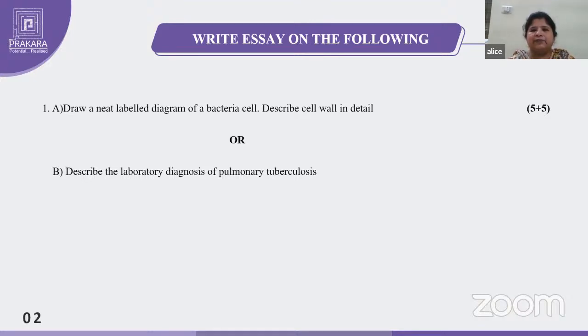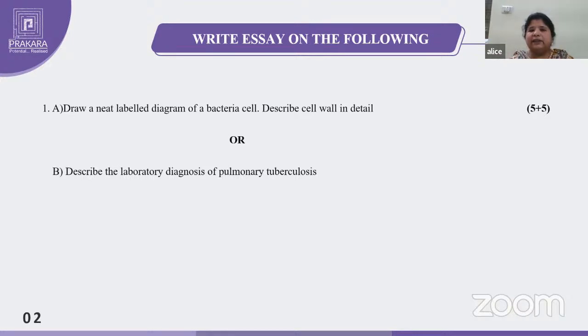So the cell wall may be differentiated into gram-positive and gram-negative cell wall. So what are the contents which are present in the gram-positive cell wall? And what are the contents which are present in the gram-negative cell wall? Then what are the differences between the gram-positive cell wall and gram-negative cell wall? So the main difference is which cell wall will be thicker. The gram-positive cell wall will be thicker, because peptidoglycan layers of more than 80 nanometers will be present, whereas in gram-negative it is very less, 2 to 4 nanometers only.